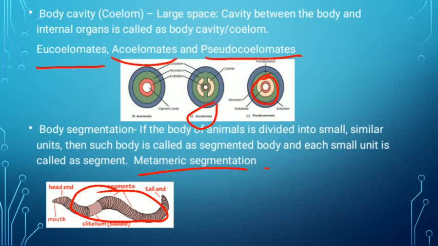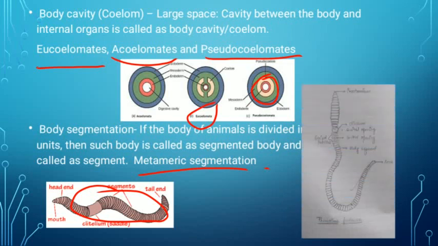So that are called as segments. Okay, so here is the real diagram which I have drawn. These are small segments which you can see easily here. Okay, so this is called as body segmentation, and one of the types is metameric segmentation. Okay students, now